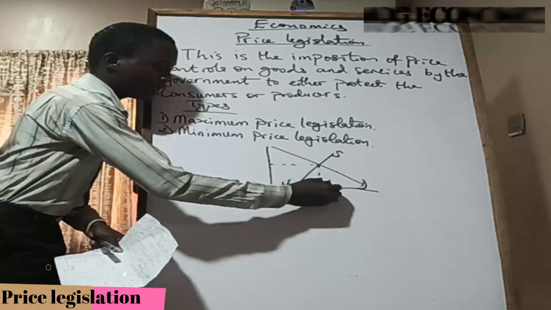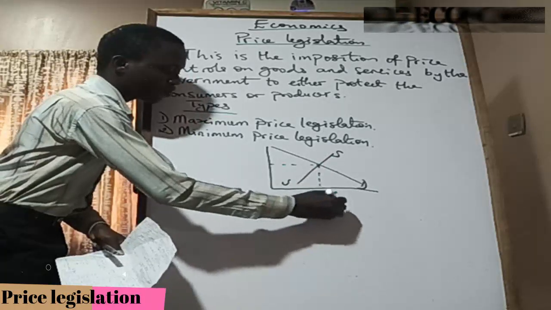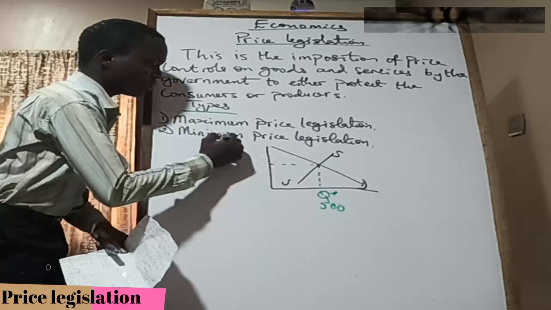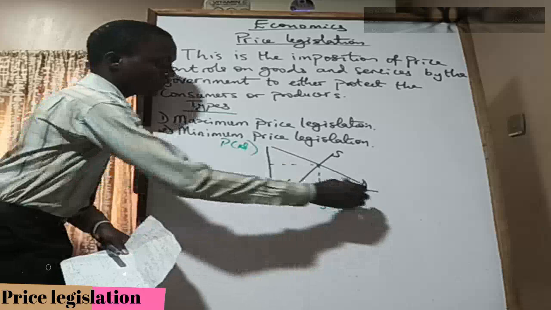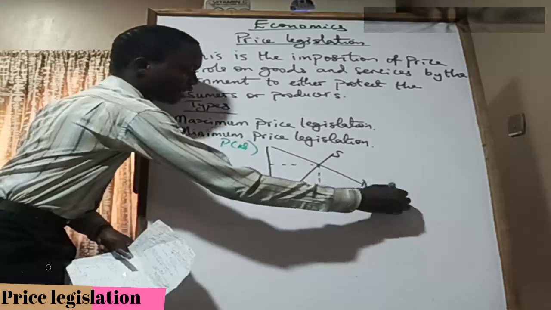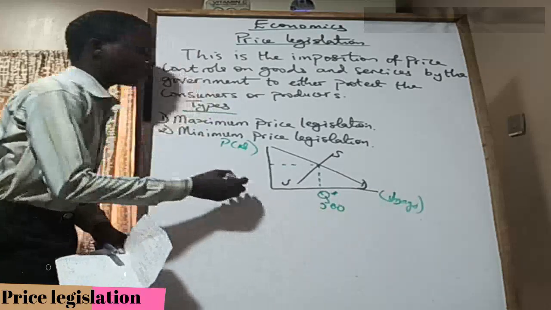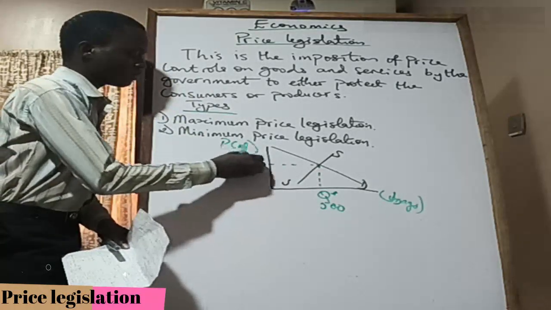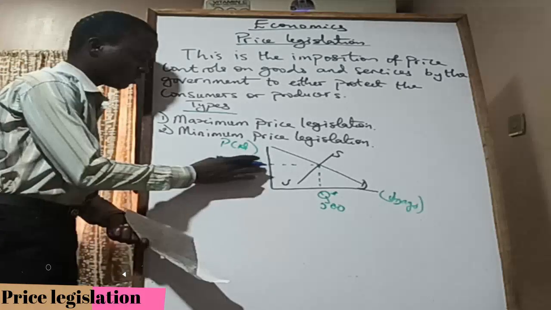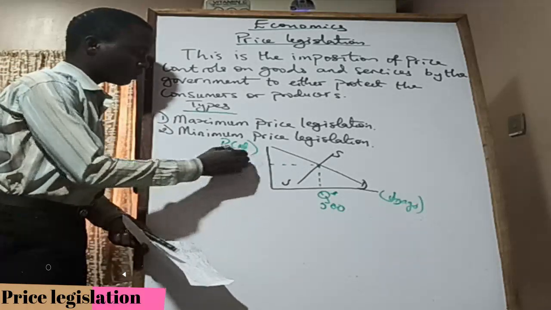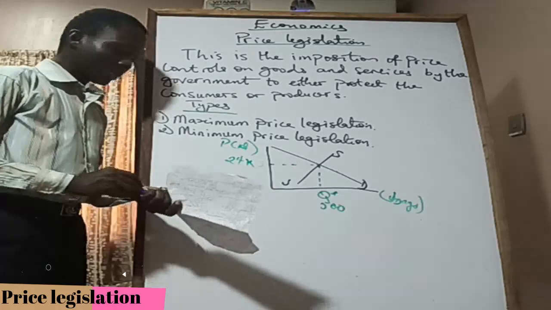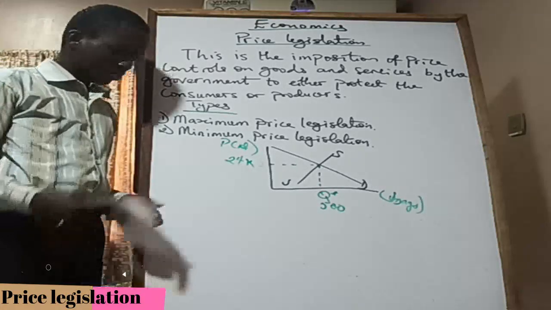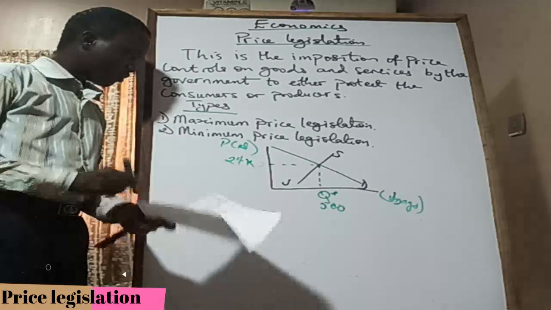So Q here might be 500, in units, and the price here is in naira. Let's say it was bags of rice, and the price here is about 24,000 per bag, or let me just call it 24k per bag. Okay, and then the government looks at this, like this is what's happening to the market. Let me even change this.